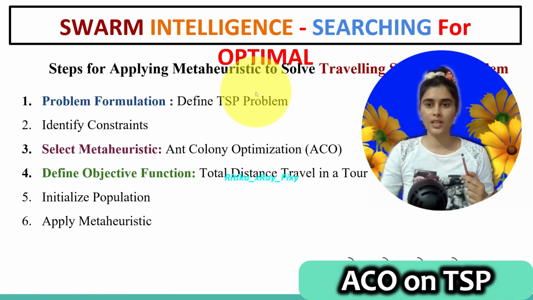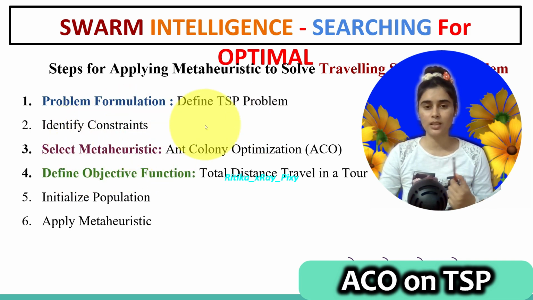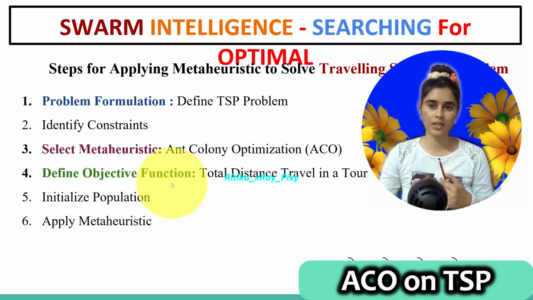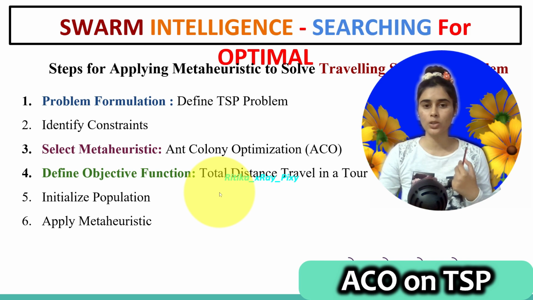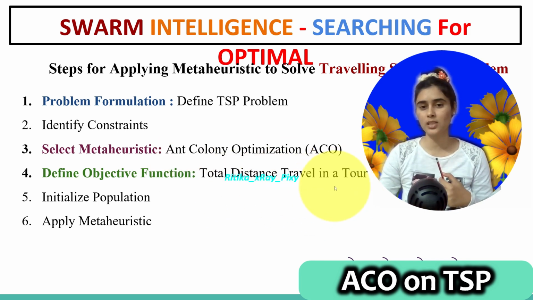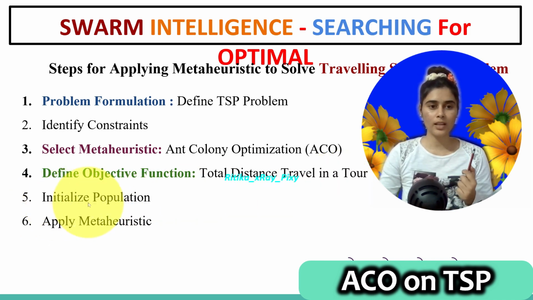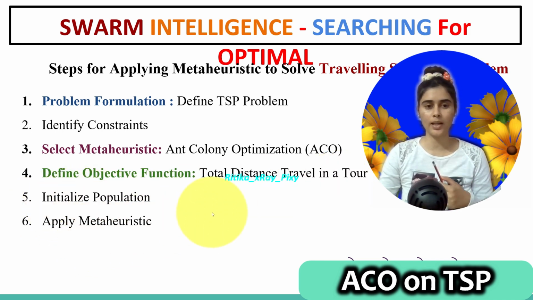So here we will apply ant colony optimization algorithm to solve the traveling salesman problem. Here we formulated the problem, that is the traveling salesman problem, identify the constraints, select the meta-heuristic, that is ant colony optimization algorithm, and define the objective function. Our objective function is the total distance traveled in a tour. So we will calculate the total distance and then we will select the optimal route. And after that, initialize the population, apply meta-heuristic.